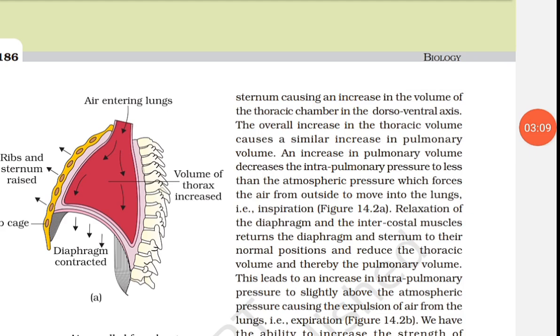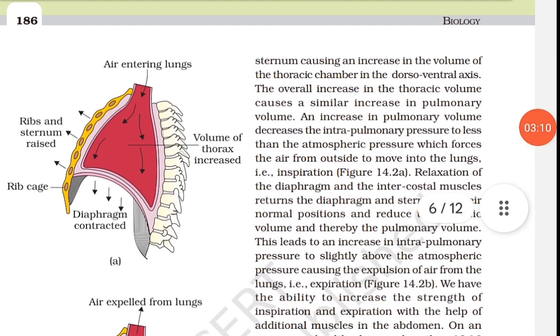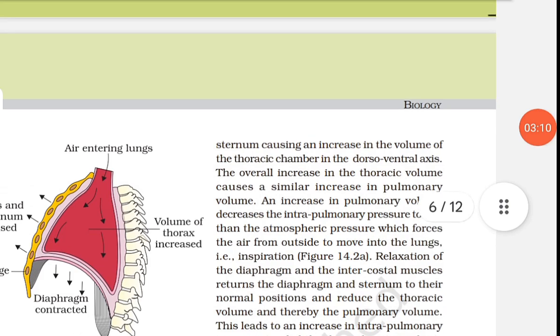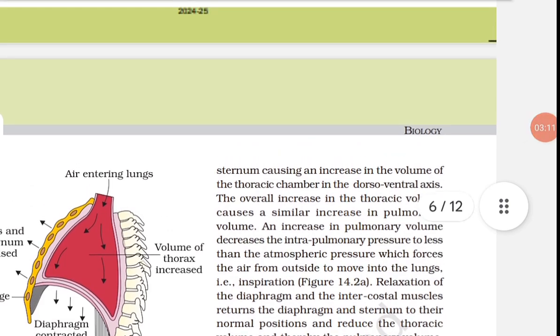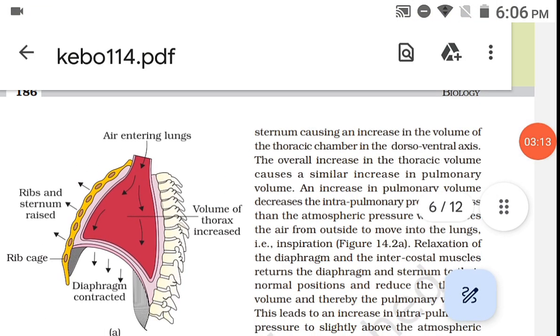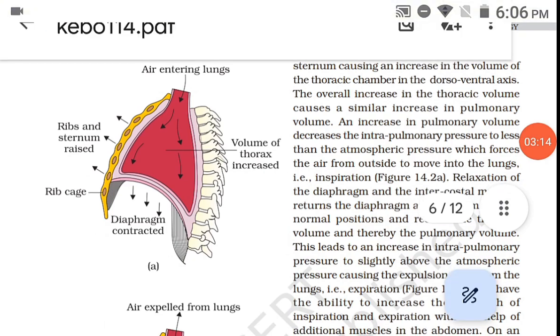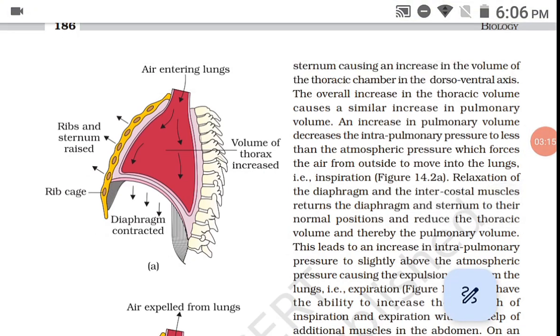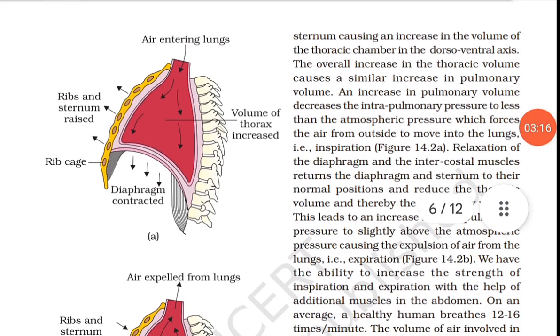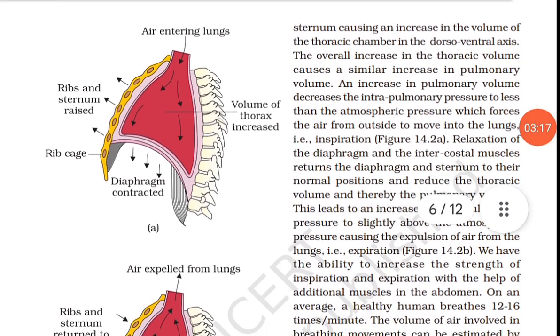So the next is we are going to read mechanism of breathing. So let's start. Breathing involves two stages: inspiration, during which atmospheric air is drawn in, and expiration, by which the alveolar air is released out. The movement of air into and out of the lung is carried out by creating a pressure gradient between the lungs and the atmosphere. किसके बीच में? लंग्स और एटमॉस्फेयर के बीच में प्रेशर ग्रेडियंट क्रिएट करके।